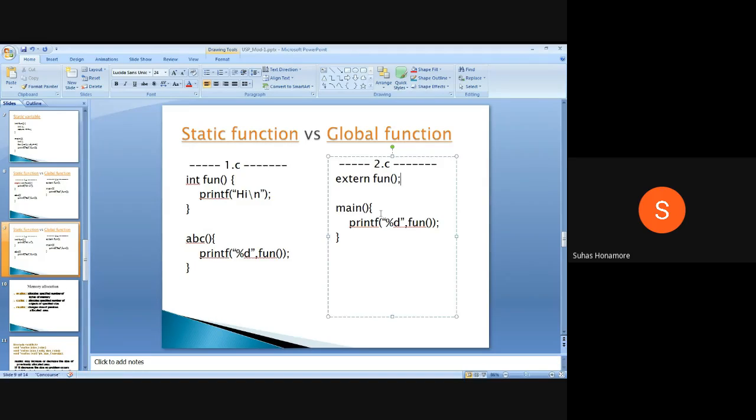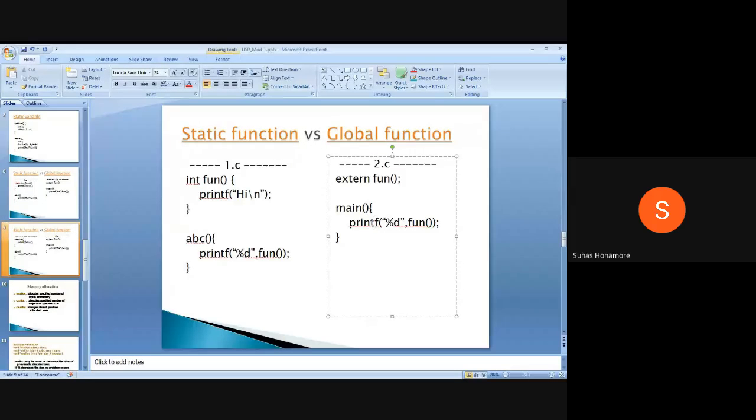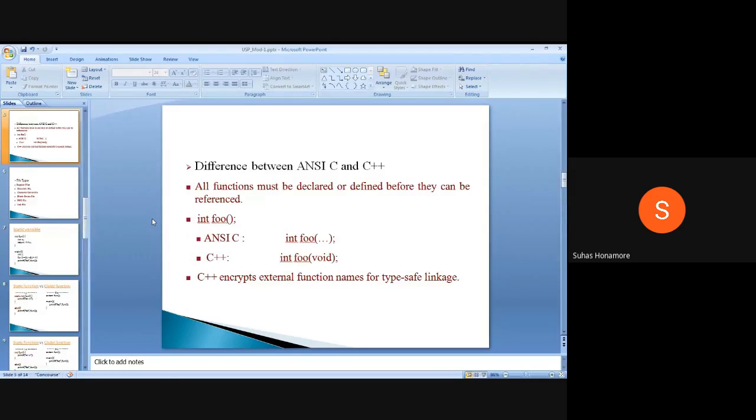Are you getting the difference, or shall I revise anything? Here printf or scanf are already declared in the .h file. That .h file you include, stdio.h, and it is defined somewhere, and that is used directly whenever you call it.